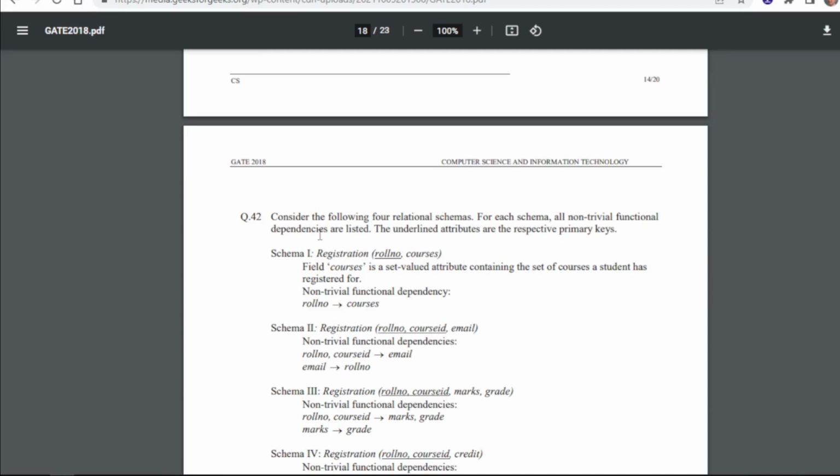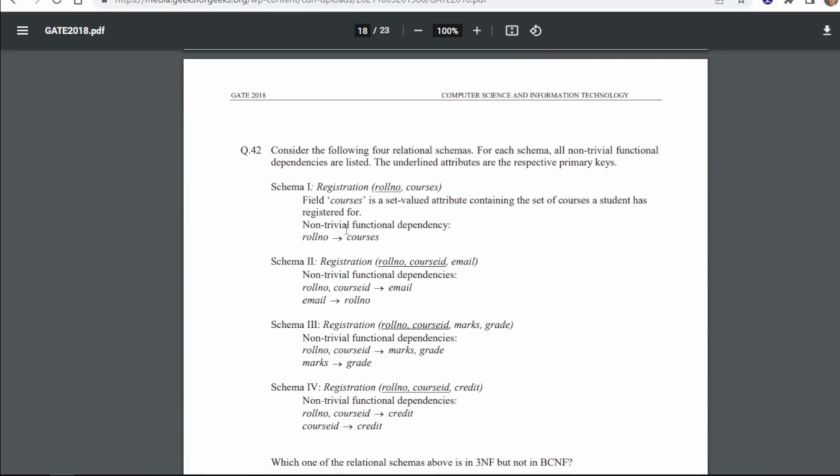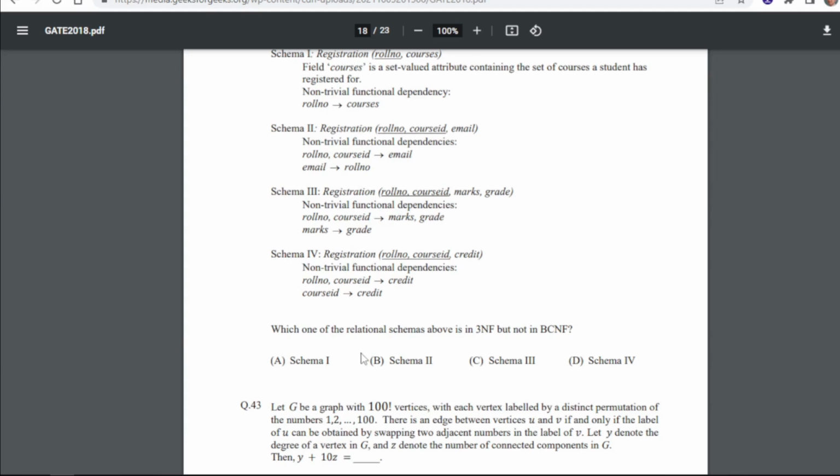42 is: consider the following four relational schema. For these schemas, all non-trivial functional dependencies are listed. The underlined attributes are the respective primary keys. So this is schema 1, schema 2, schema 3 and schema 4. Which of the relational schemas above is in 3NF but not in BCNF?